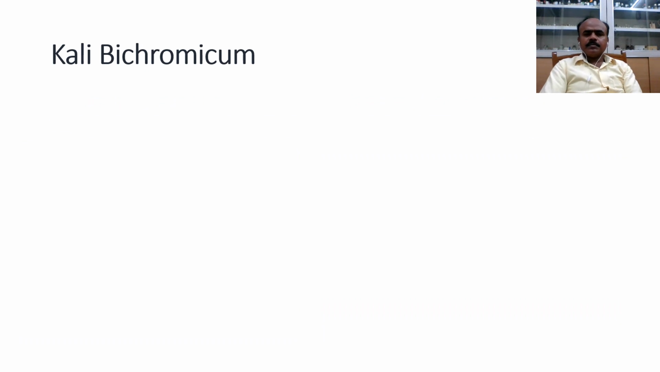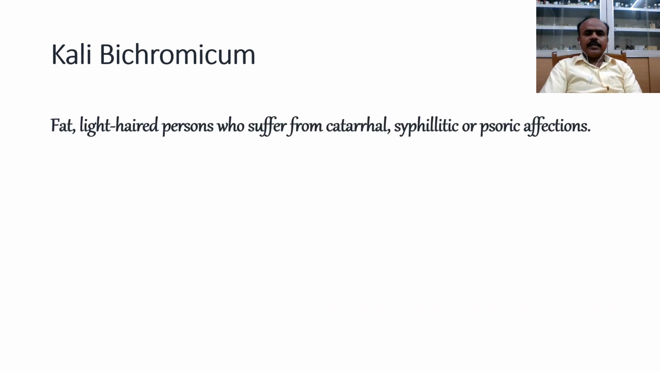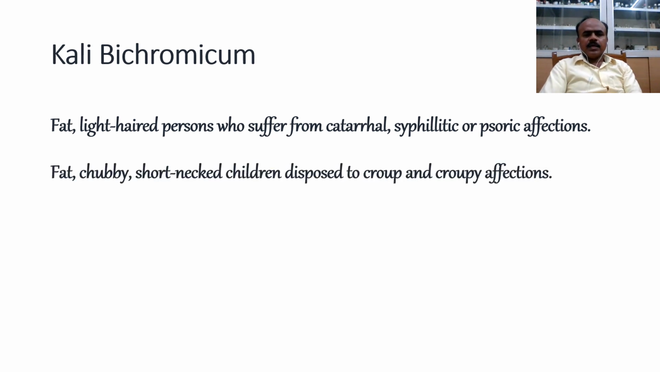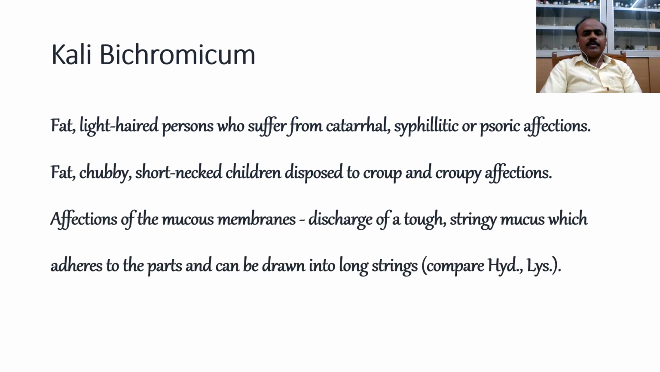Kali bichromicum is suited to fat, light-haired persons who suffer from catarrhal, syphilitic or psoriatic affections. Fat, chubby, short-necked children disposed to croup and croupy affections. So we need to observe, especially in children, if they are having short neck and respiratory complaints, then Kali bich is a remedy that should come to your mind. Affections of the mucous membranes, discharge of a tough, stringy mucus which adheres to the parts and can be drawn into long strings. Let us compare with hydrochloric acid and lysinum.